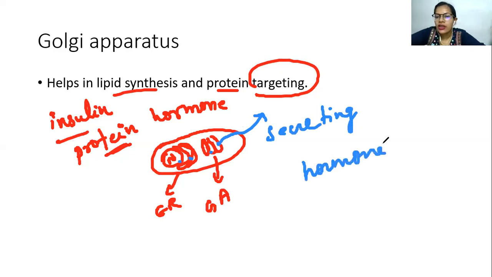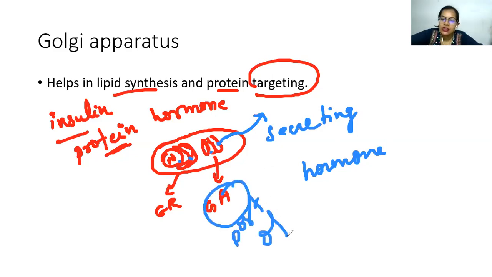Okay. So when it is secreted out into the bloodstream, it gives a signal to your body to absorb the glucose. Okay. So here your Golgi apparatus acts like a post office. So what happens in the post office? You give your parcel with a specific address and the post office delivers to that particular address. Okay. Maybe it will take some time, but it delivers to that specific address.